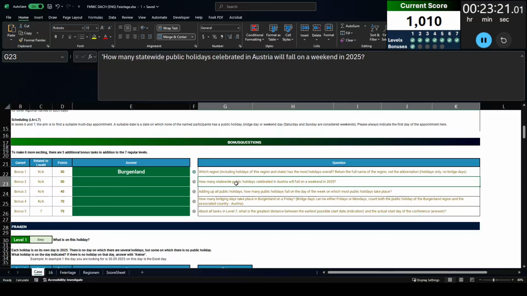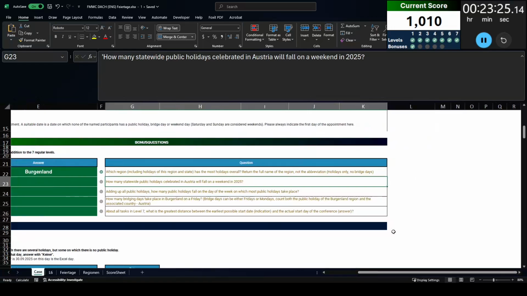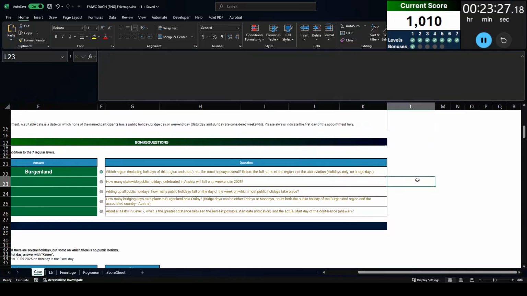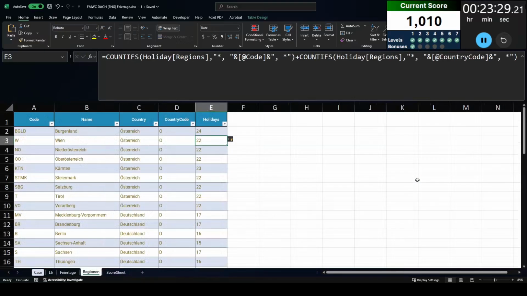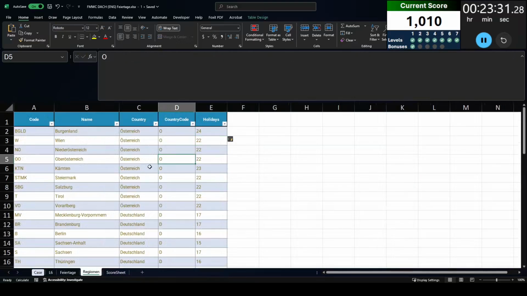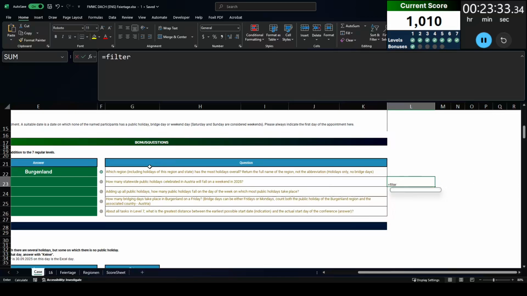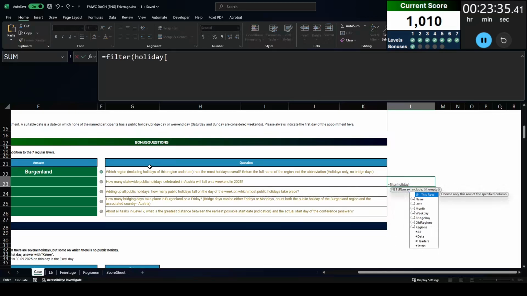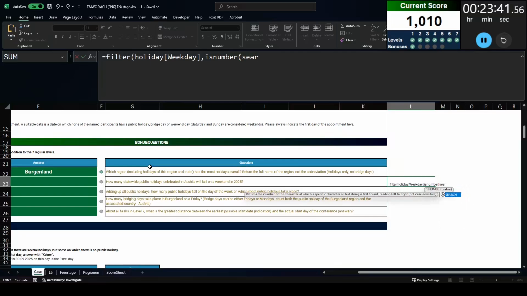Bonus 2. How many statewide public holidays celebrated in Austria will fall on a weekend in 2025? For this one, what I did was I created a filter, and I wanted to filter all of the holidays within Austria.